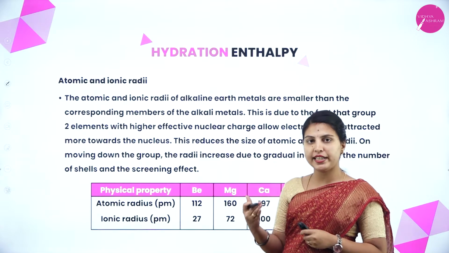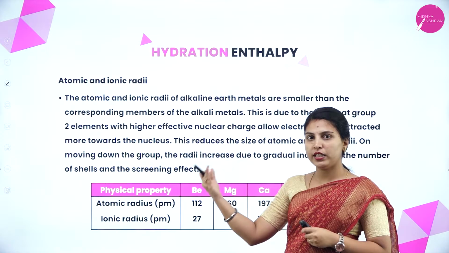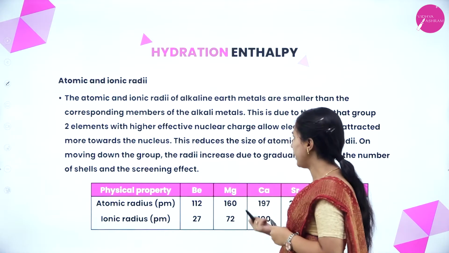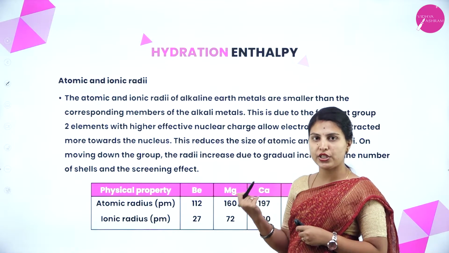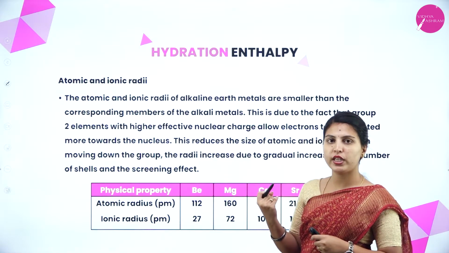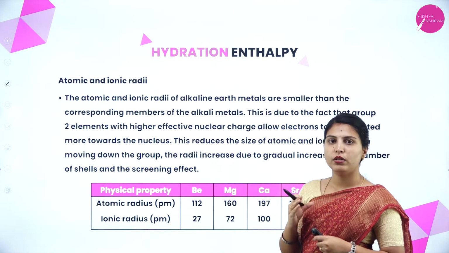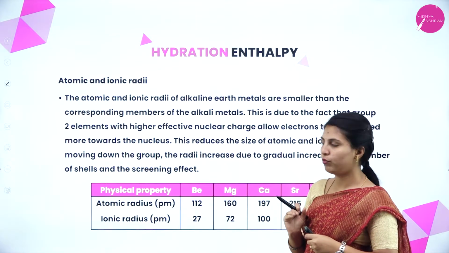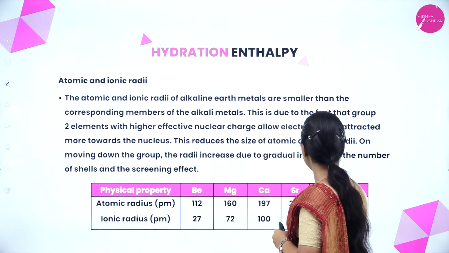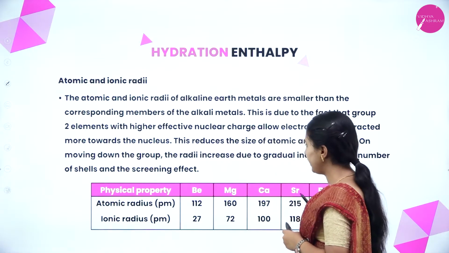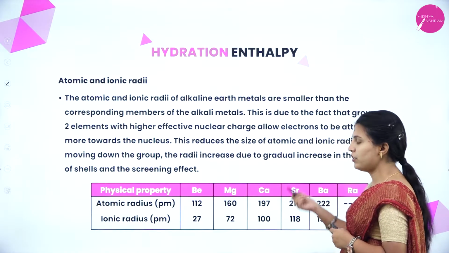Because size is getting decreased, obviously atomic radii and ionic radii will also get decreased when moving from left to right. This is due to the fact that group 2 has high effective nuclear charge. Yes, it has high effective nuclear charge because size is less. The effective nuclear interaction between the nucleus and the electrons is more. Okay. See here, physical property, atomic radius from beryllium to radium keeps on increasing. Ionic radii also keep on increasing down the group, right?